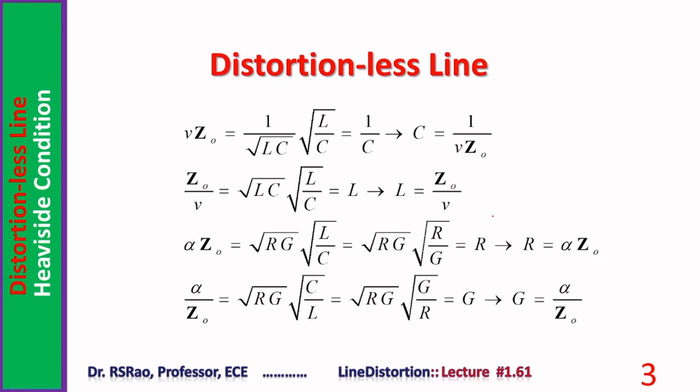In case of distortionless line, the primary constants can be determined when wave velocity, attenuation constant, and characteristic impedance of the line are known. Here it is shown, primary constant C is equal to 1 by V Z0. V is velocity, Z0 is characteristic impedance. L is equal to Z0 by V. Whereas R, primary constant R, is the product of attenuation constant and characteristic impedance Z0. Whereas G is equal to alpha by Z0.